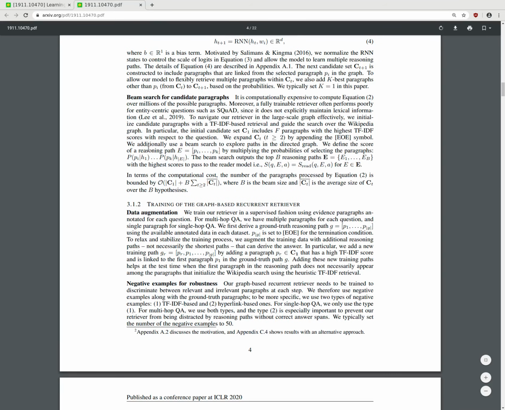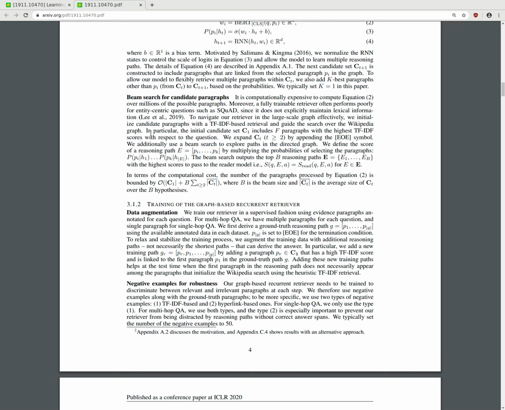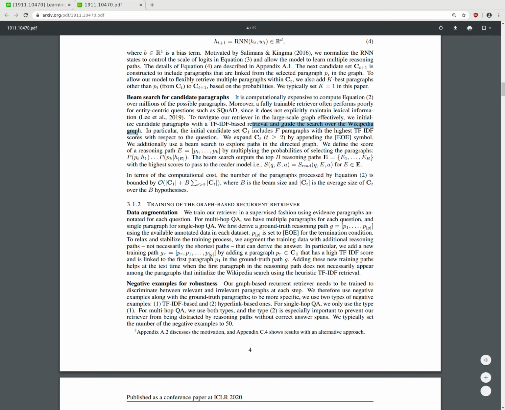Beam search for candidate paragraphs. Beam search for candidates is computationally expensive, since computing equation 2 over millions of possible paragraphs is costly. Dense retrieval is also known to be suboptimal for entity-centric questions, since it does not explicitly maintain lexical information. To navigate our retrieval in the large-scale paragraph set effectively, we initialize the candidate paragraphs with TF-IDF based retrieval and guide the search over the Wikipedia graph. In particular, the candidate set C_1 includes F paragraphs with the highest TF-IDF score with respect to the question.